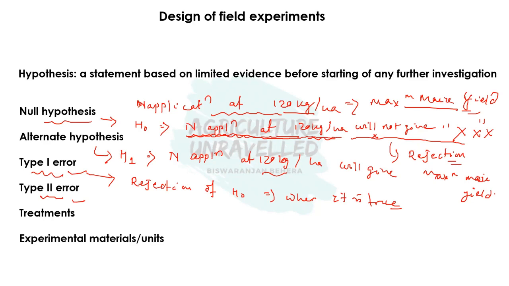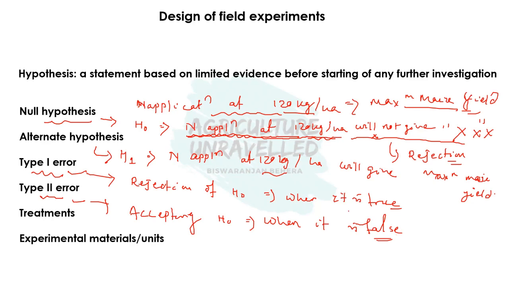Then what is type 2 error? Type 2 error is accepting the null hypothesis when it is false. Suppose we are getting the maximum yield at 120 kg per hectare.